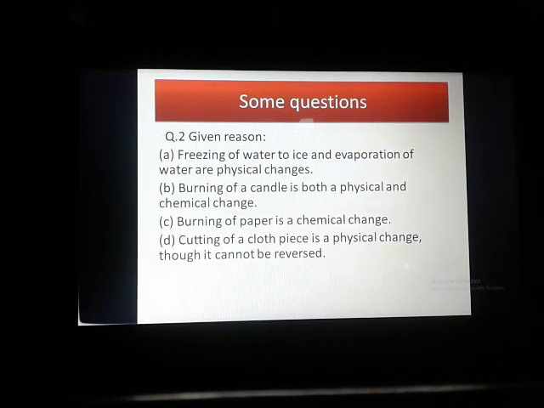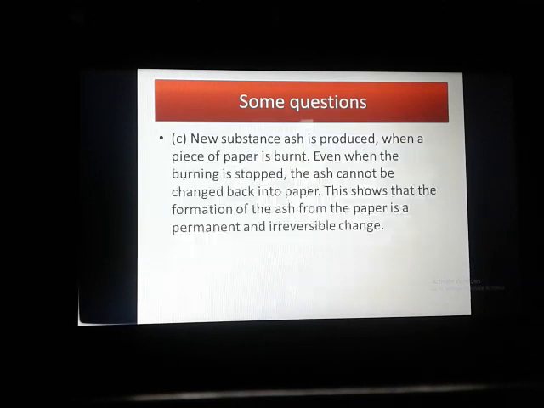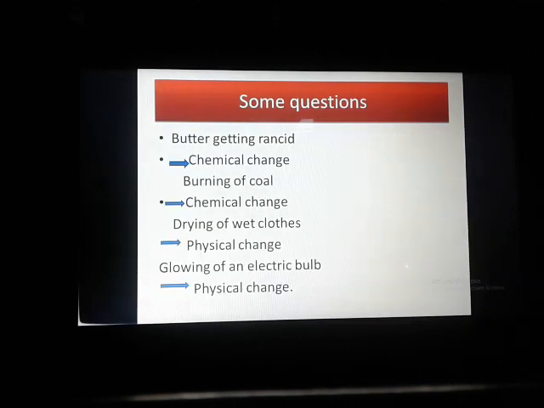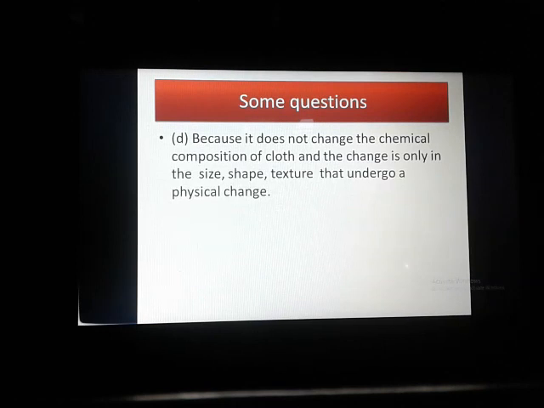And the last question is, cutting a cloth piece is a physical change, though it cannot be reversed. A very interesting question. See, in case of physical change, we only know that the texture, the shape, the size, the color, these things can change. So whenever you cut a cloth piece, what will happen? Only the shape and texture are changed.